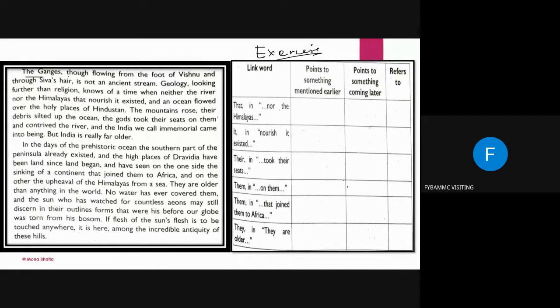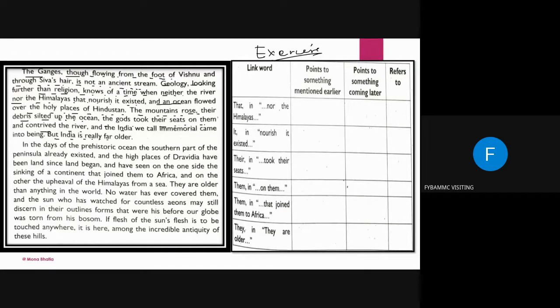The Ganges, though flowing from the foot of Vishnu and through Shiva's hair, is not an ancient stream. Geology, looking further than religion, knows of a time when neither the river nor the Himalayas that nourish it existed, and an ocean flowed over the holy places of Hindustan. The mountains rose, their debris silted up the ocean. The gods took their seats on them, and contrived the river. And the India we call the immemorial came into being.